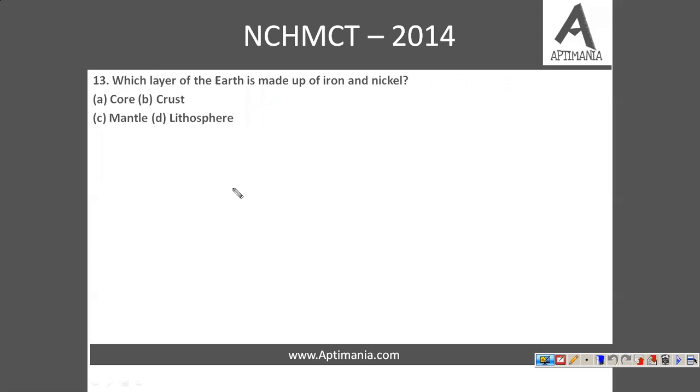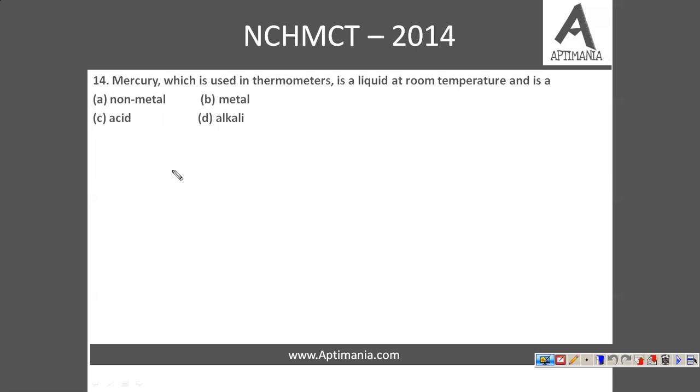Which layer of earth is made up of iron and nickel? So the core of earth is made up of these two materials, these two metals, you can say iron and nickel. So the answer is option A, that is core. Question number 14. Now mercury, which is used in thermometer, is a liquid at room temperature and is a, now this is the exception, this is the only metal which remains in liquid state at room temperature. So mercury basically is a metal only, right? So the correct answer is option B, that is metal. Question number 15.